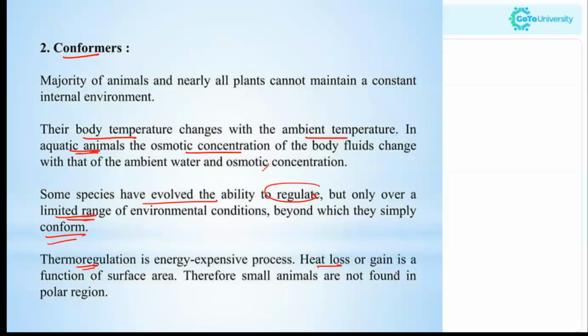Thermoregulation is an energy expensive process. Heat loss or gain is a function of surface area. So small animals are not found in the polar region. That means this particular category, the conformers, consists of the organisms which can't regulate their body temperature. That is the ectotherms. They rely on external heat sources and they have fluctuations in the body temperature.